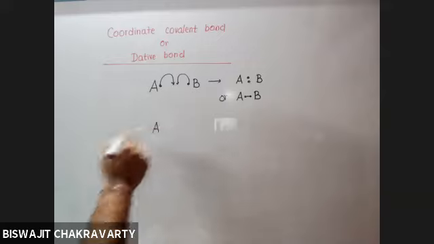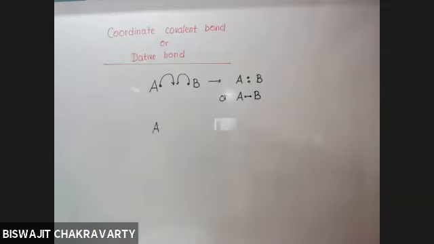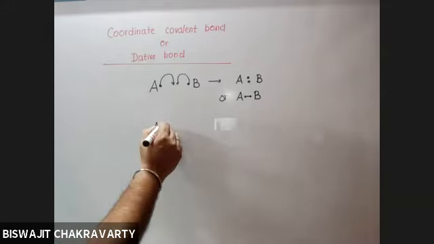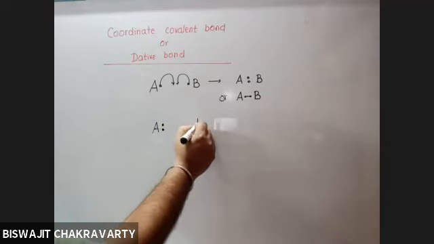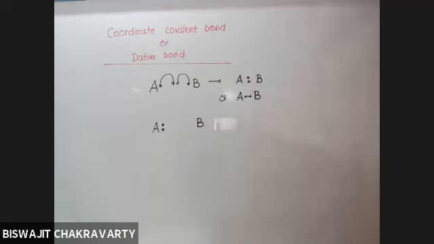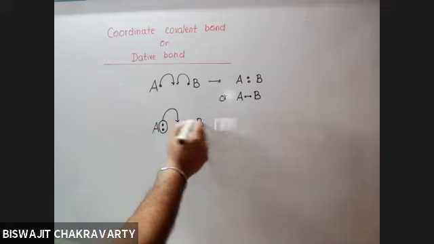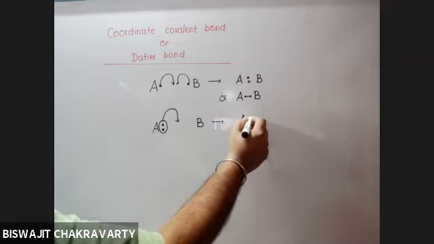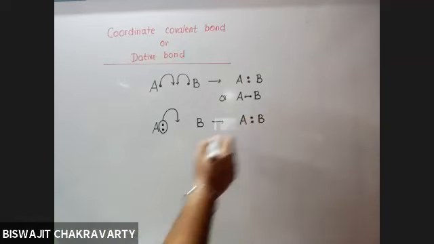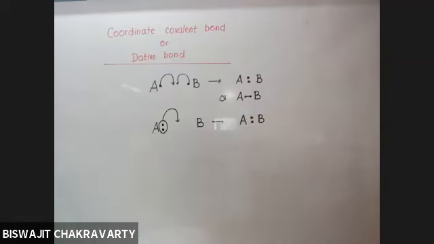Suppose we have atom A, which is electron rich and has 2 electrons, and there is another atom B which does not have any electron to donate or contribute. Both the electrons will be given by A, and thereafter it will look like a normal covalent bond. But what is the difference between a normal covalent bond and a coordinate covalent bond?